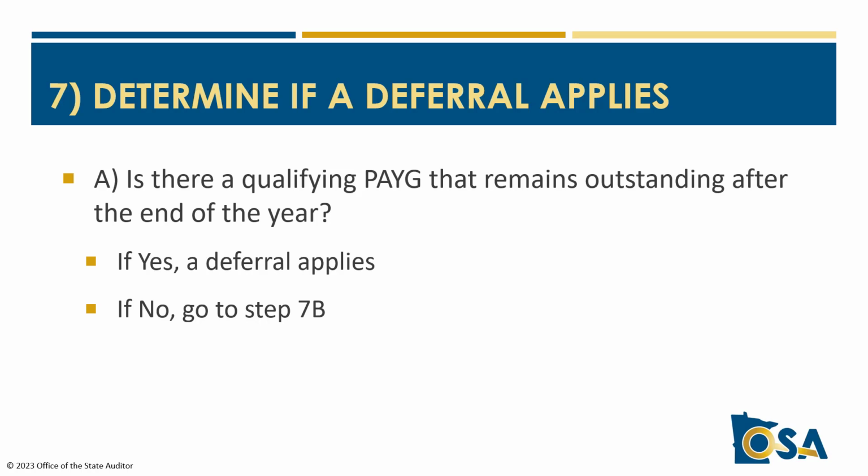Remember, we're talking about qualifying or in-district pay-goes. Pay-goes associated with out-district activity don't cause a deferral. If the answer is yes, then a deferral applies and you can go to step 8 to determine if a parcel removal may be required. If the answer is no, there are a couple more questions and you can proceed to step 7b.